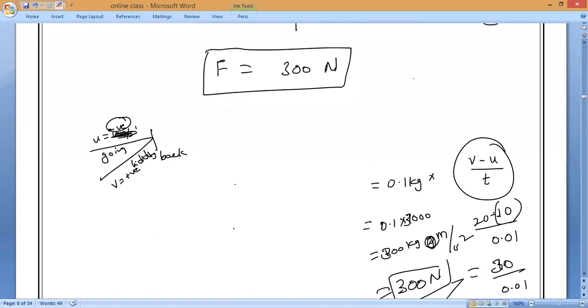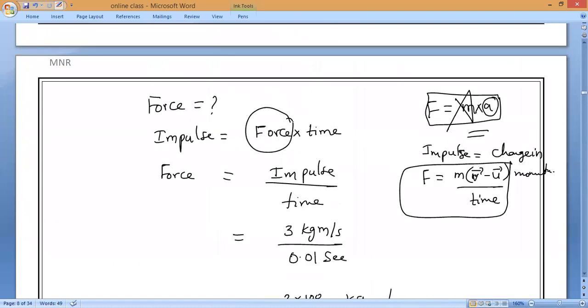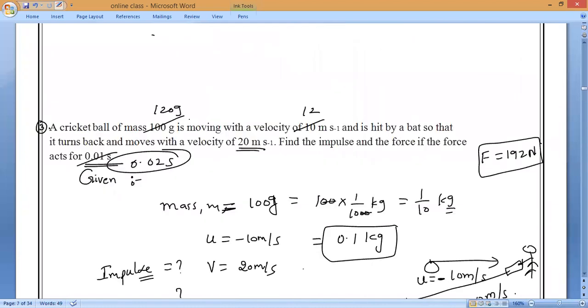Sir, tell me the homework sum again, sir. Homework sum, I will show you here. Just replace 100 with 120 grams, 10 with 12 meter per second, and 0.01 second with 0.02 seconds. So the final answer will get force 192 newtons. That's all, methods.